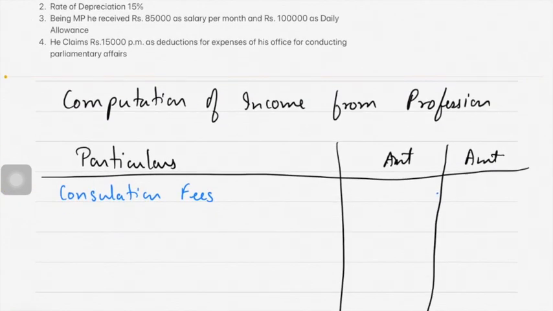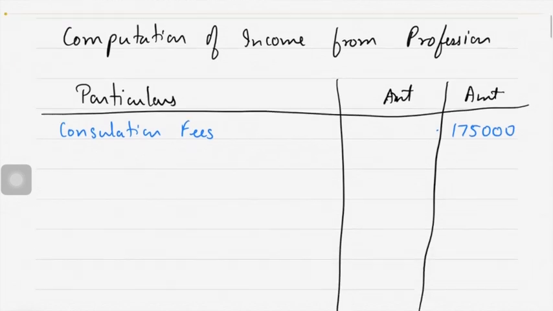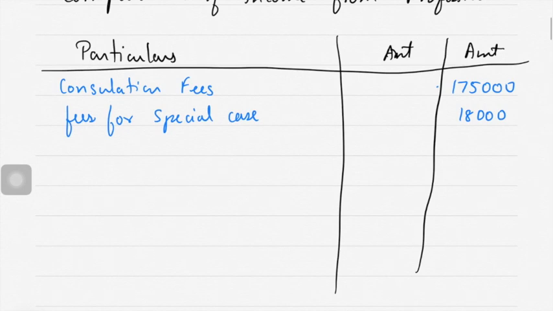So consultation fees 1,75,000. Fees for special case 18,000. And gift from clients 2,000.